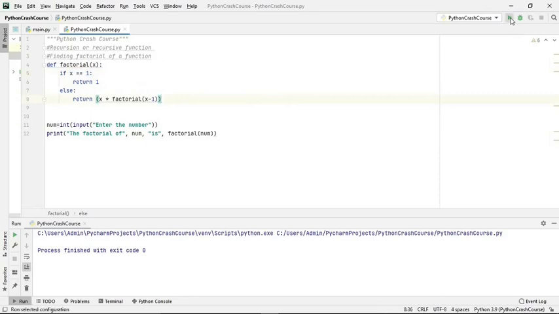Let us run this program. Let's see if it works. If we enter the number, let's say we are taking 5, the factorial of 5 is 120. So it is working properly. So this is how the recursive function works when a function calls itself. Okay. Next, what can we do?